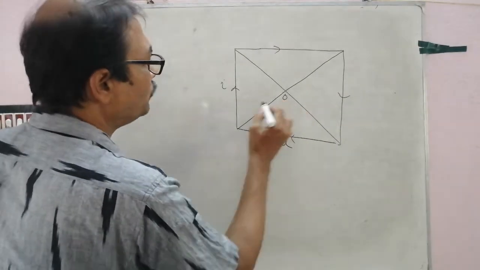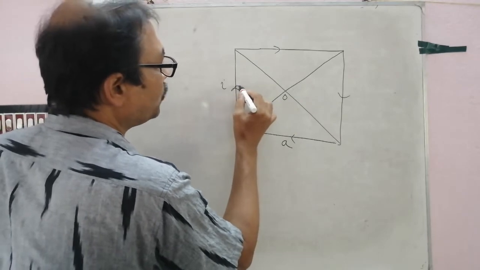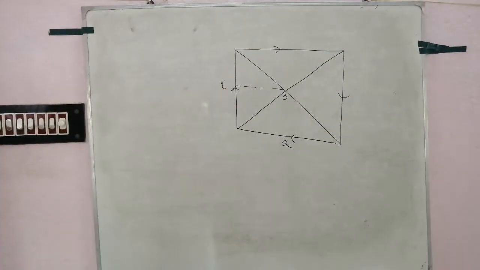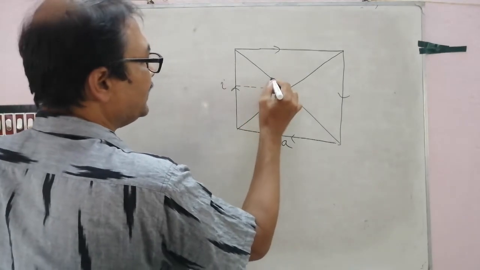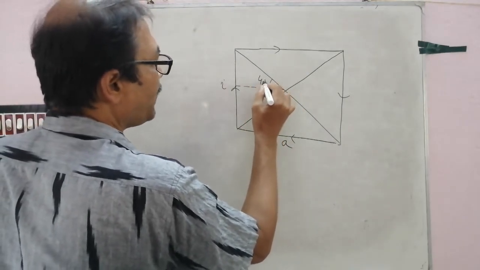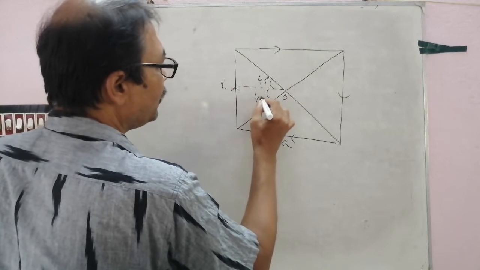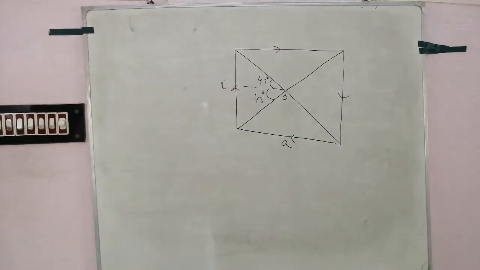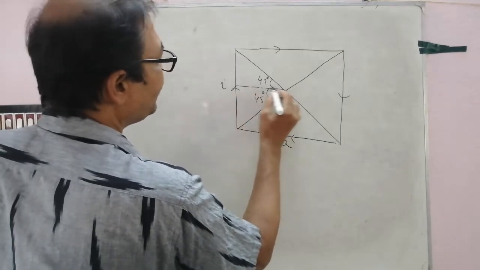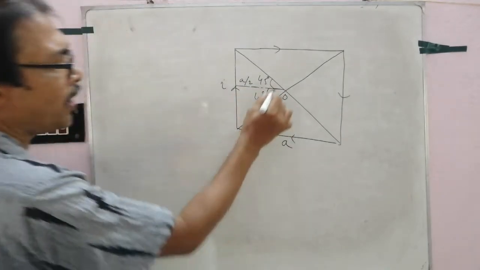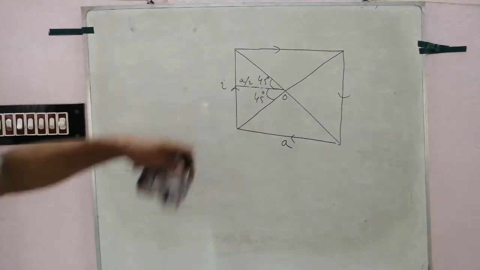So what is the field at O? What is this distance? The midpoint, A by 2. This angle is 45 degrees, this angle is 45 degrees. Clear? So this length is A by 2. What will be the magnetic field at the center?